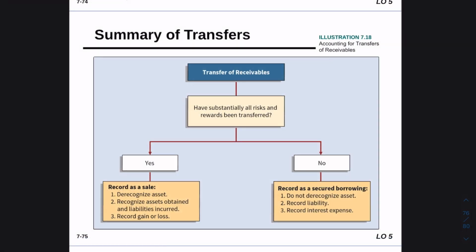And this is the summary of transferring the account receivable. You're going to ask yourself a question: have substantially all risks and rewards been transferred? If we sell or transfer our account receivable, and we don't have any risk and reward in that account receivable, we will write off our account receivable. If not, we will consider it as a liability. So this is the summary of transferring the account receivable.